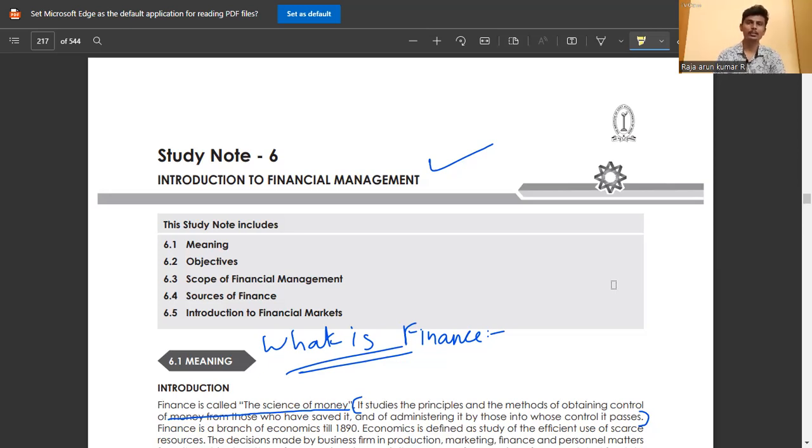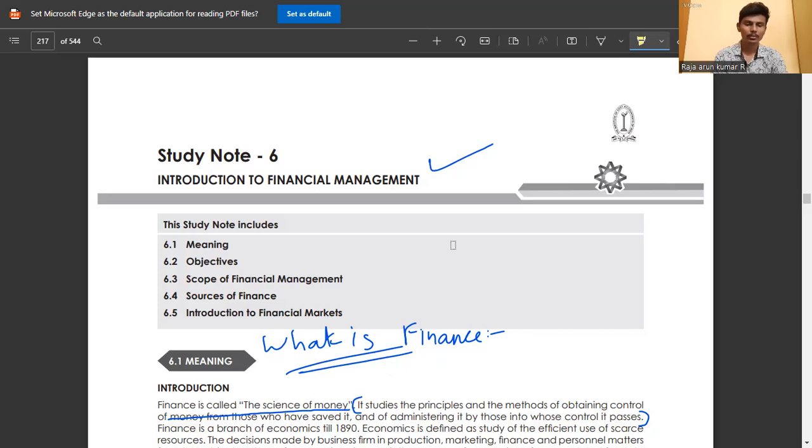Yes, this is a practical subject. This is the most important practical subject for you, because CFM in Finals or Group 3 subject, this is the basics for you. So accordingly, you study the basic subject of financial management and become thorough in the practical knowledge. Let me come to the topic. Introduction of financial management has 5 topics: meaning, objective, scope of financial management, sources of finance, and introduction to financial market.